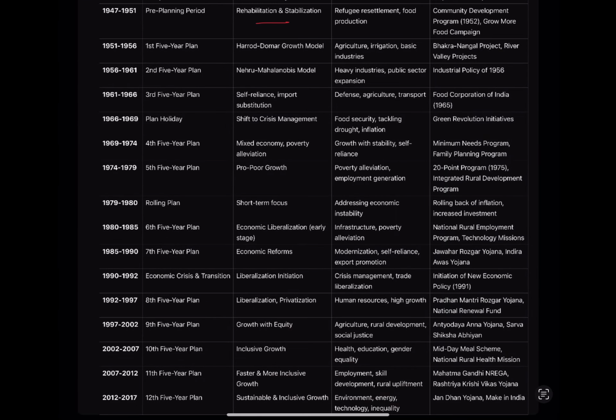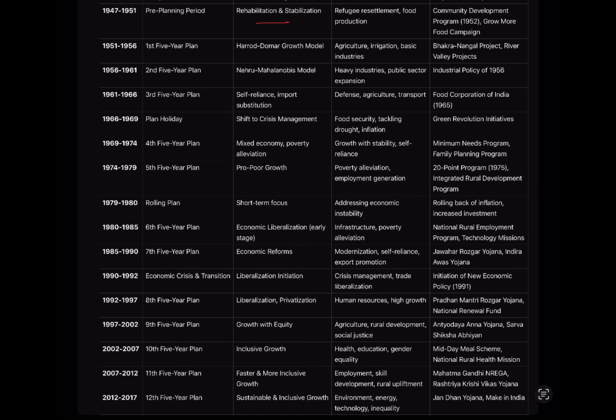Then we came to the first 5 year plan, which was from 1951 to 56. This was the economic policy, the Harrod-Domar growth model. Will not go into much detail because this is not useful for people from non-economics background. Agriculture, irrigation and basic industry were the focus area. Bhakra Nangal Dam and River Valley projects were some of the major schemes.